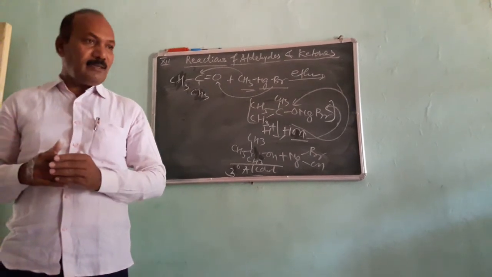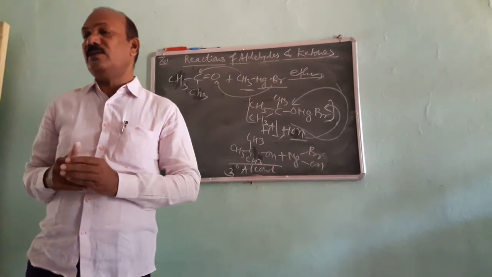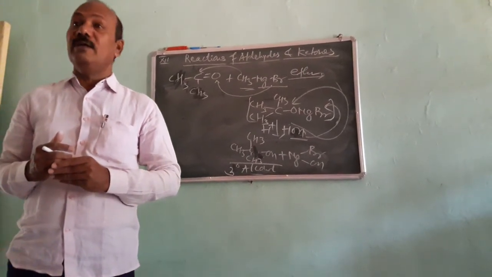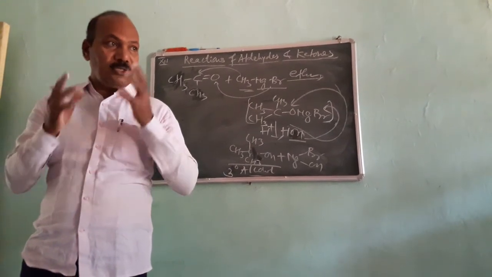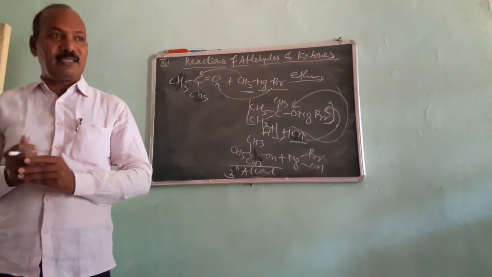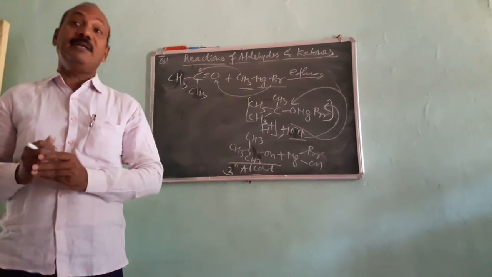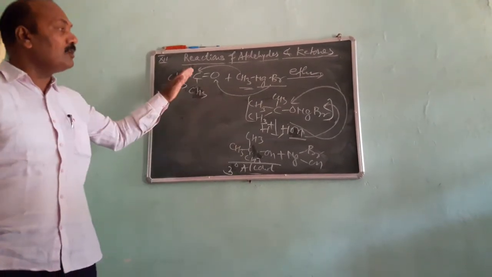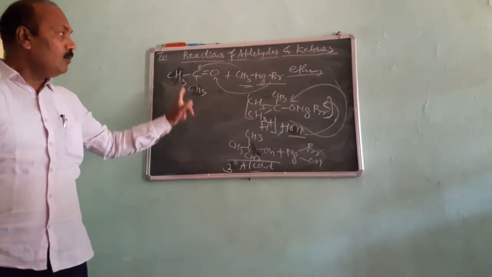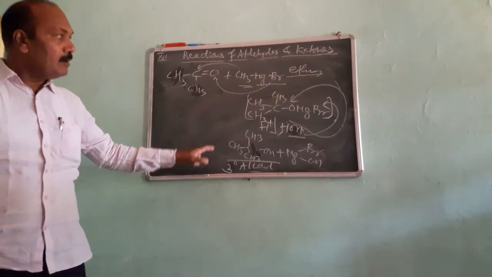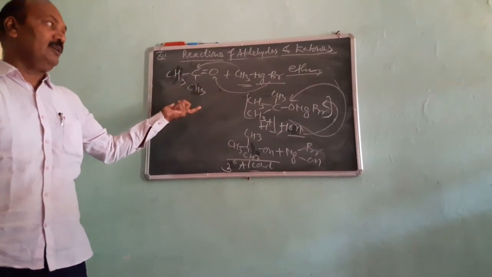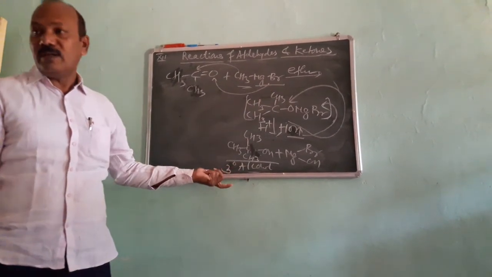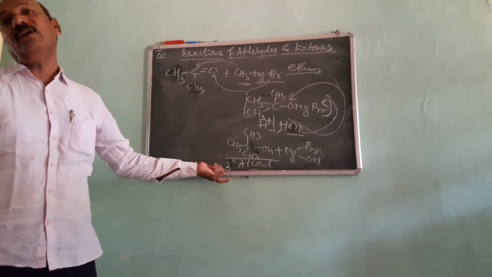So this is the best reaction, addition of Grignard reagent on formaldehyde, acetaldehyde and ketone, to prepare 1 degree, 2 degree and 3 degree alcohols. It is a very important reaction from the examination point of view, because it is asked in many types in the examination, and it is a nucleophilic addition reaction, and it is also a rather easy one. Only thing is that you have to practice well by taking different examples of aldehydes and ketones as well as different examples of the Grignard reagent to prepare different types of 1 degree, 2 degree and 3 degree alcohols. Thank you.